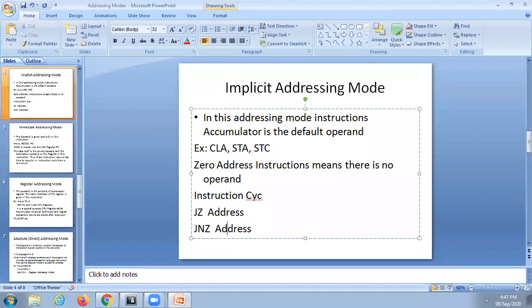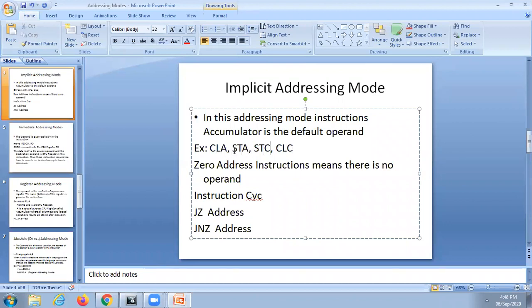So for program control transfer, we use the flag register content. Content means the zero flag is one content. Similarly, the carry flag is one content. Here in this implicit addressing mode, we have CLA, clear accumulator, STA, set accumulator, STC, set carry flag, CLC, clear carry flag. Here, generally the default one is A, meaning accumulator.